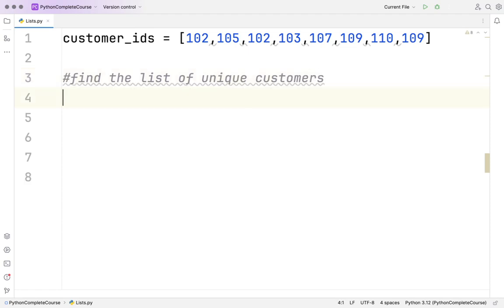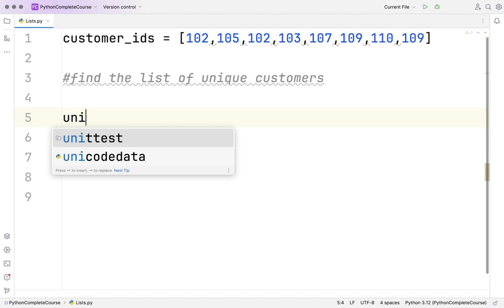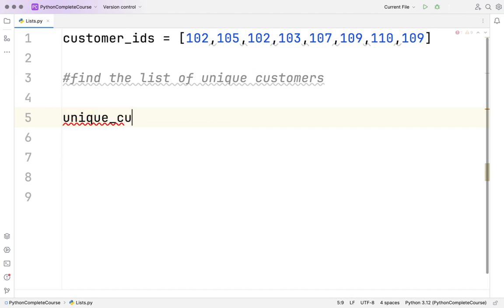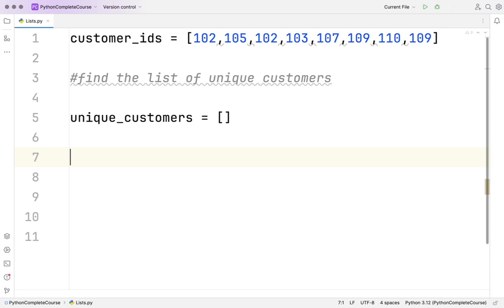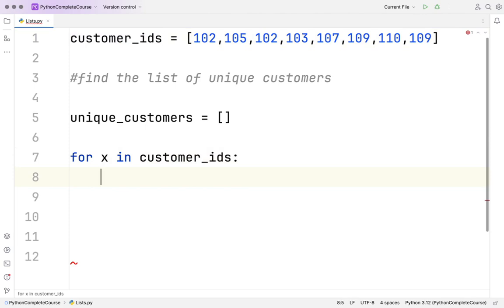How do you find that? Let me create a new list, because I want to create a new list. So I will create a list called unique customers, and I will define it as an empty list right now. Now what I will do is, for X in customer IDs, I want to iterate over this entire thing. Initially it will be the 102 value.